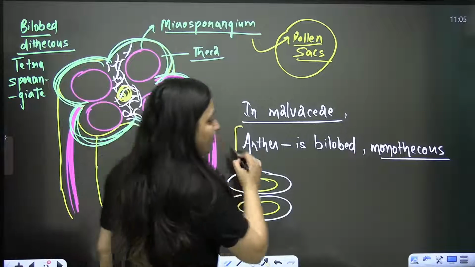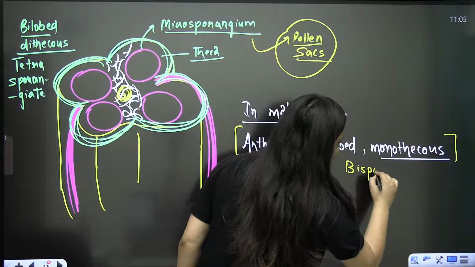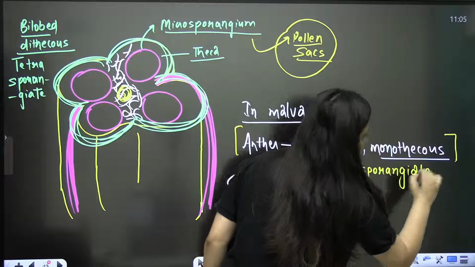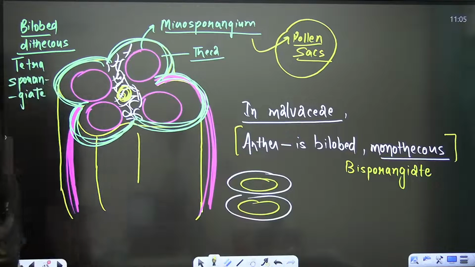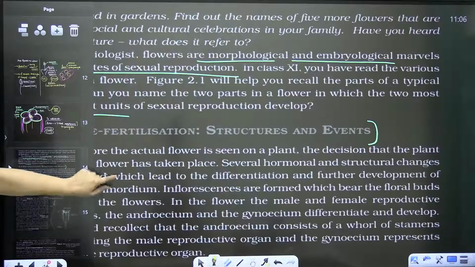So the anther is bilobed, right? Monothecous. So obviously it will be bisporangiate. So this exception is important. Clear, bache? This exception is important. So in Malvaceae, the anthers are monothecous and bisporangiate. They are monothecous and bisporangiate. Clear, bache? Sure.